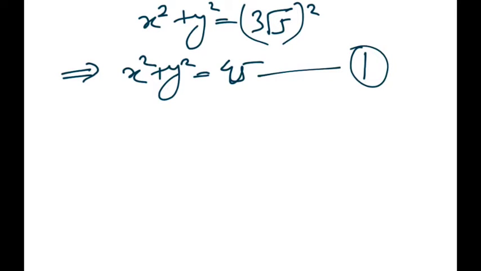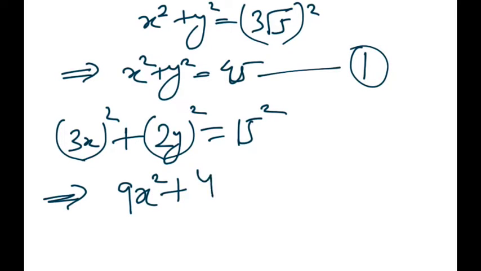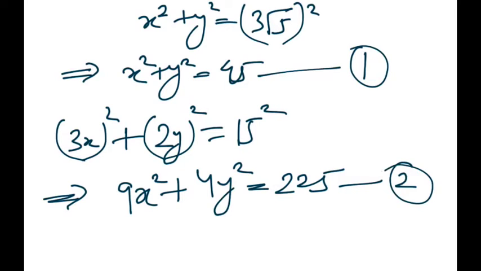Let's say this is equation 1. 3x whole square, so this is from Pythagoras theorem, 15 square, therefore 9x square plus 4y square equals 225. Let's say this is equation 2.